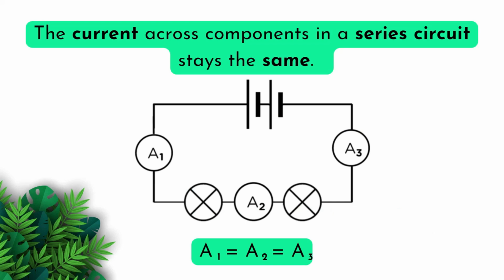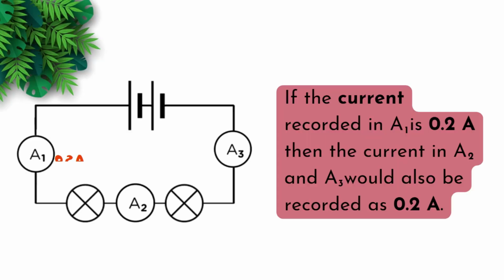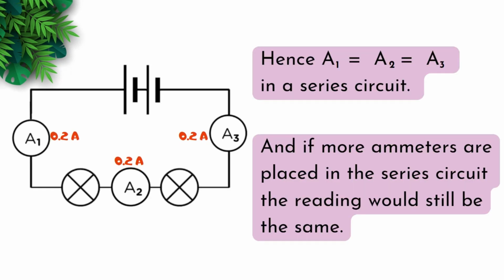The current across components in a series circuit stays the same, where the current registered at A1 will be equal to the current registered at A2 and will be the same current registered at A3. So if the current recorded in A1 is 0.2 amps, then the current in A2 and A3 would also be recorded as 0.2 amps. Hence, A1 is equal to A2 and A2 is equal to A3 in a series circuit. And if more ammeters are placed in the series circuit, the reading would still be the same.